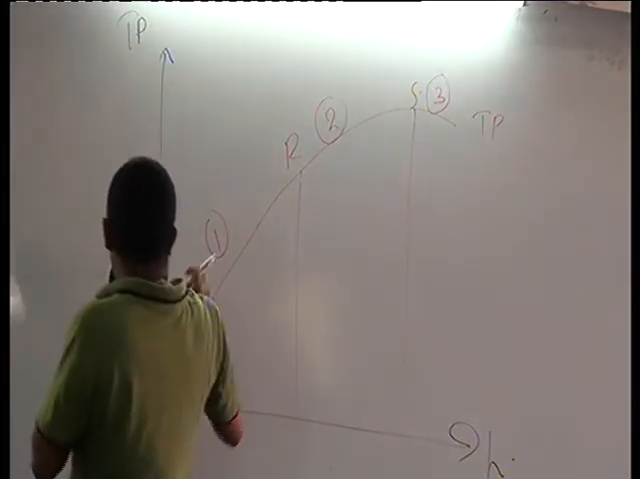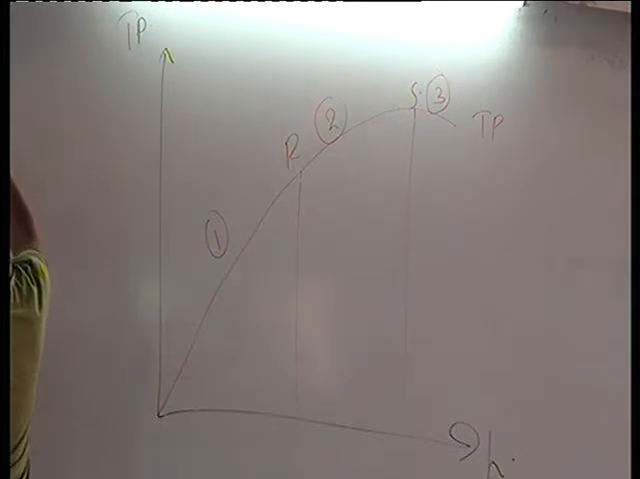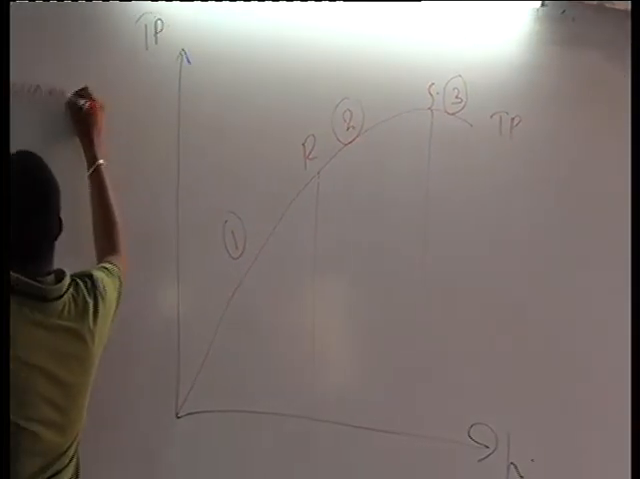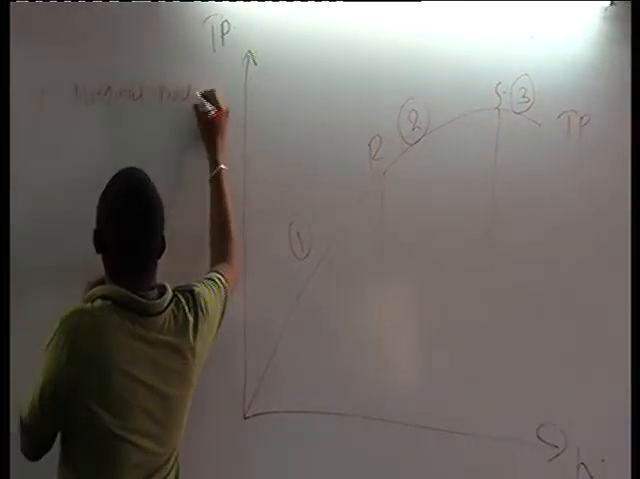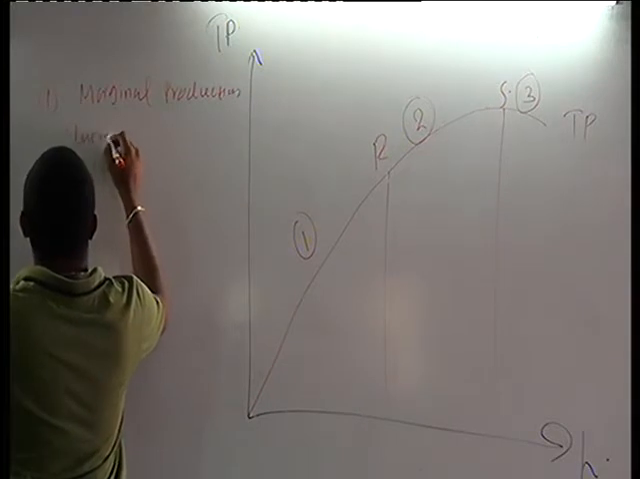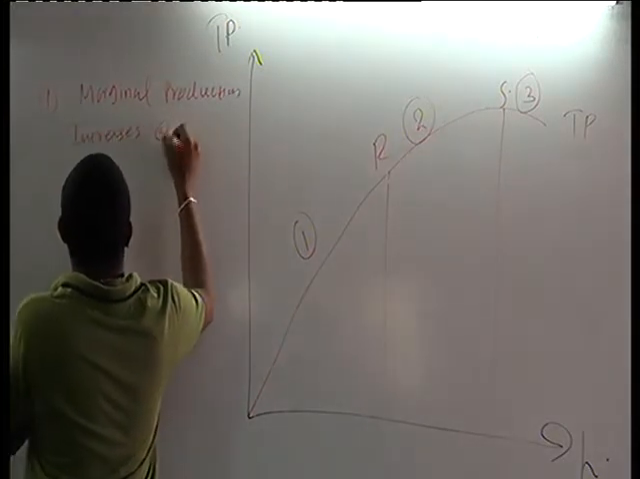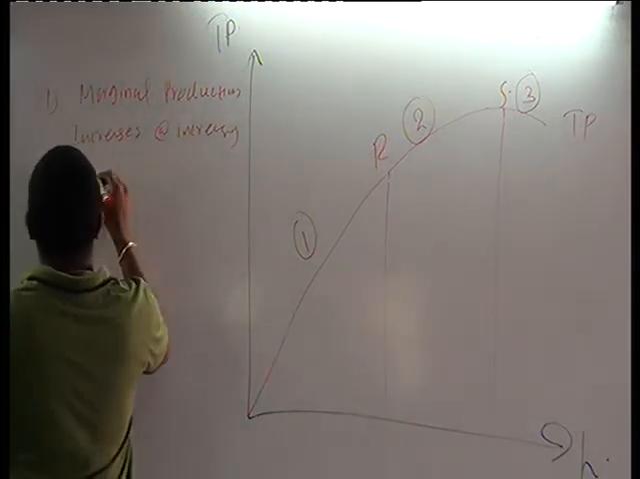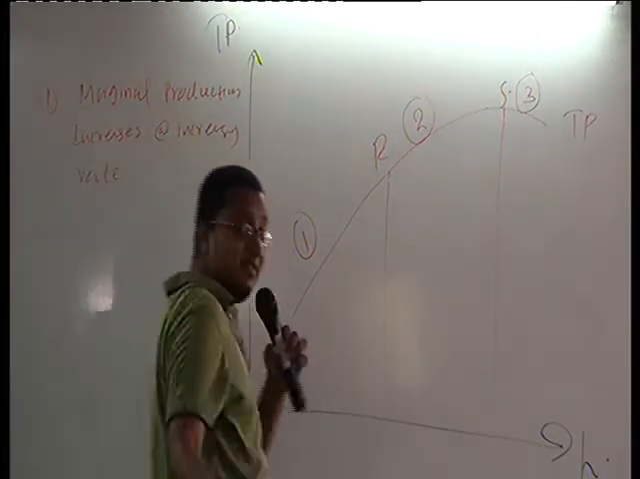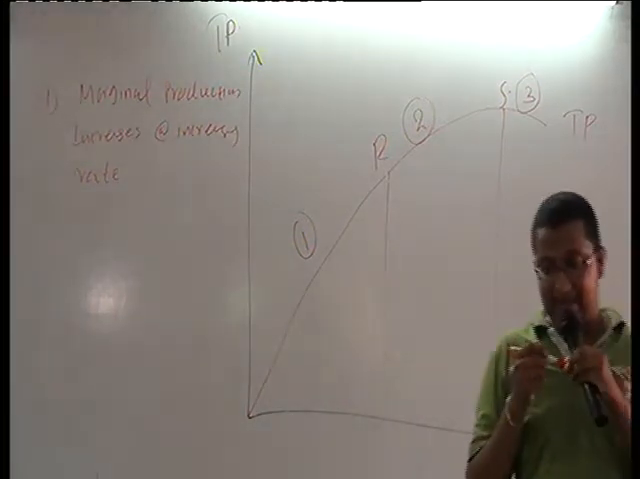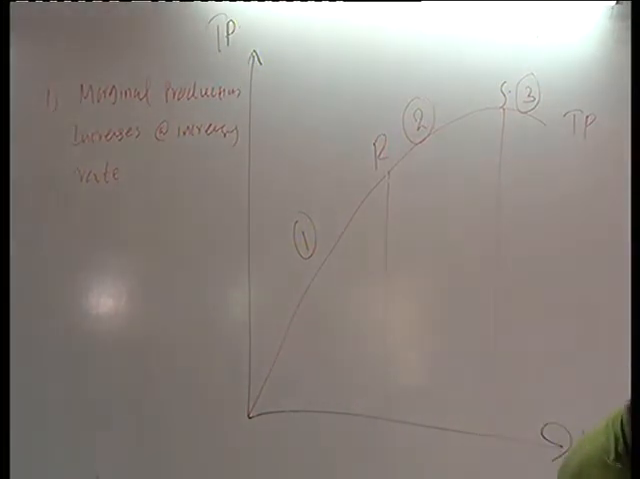Right? Number one, marginal production increases at an increasing rate. Very important. Marginal production increases at an increasing rate.